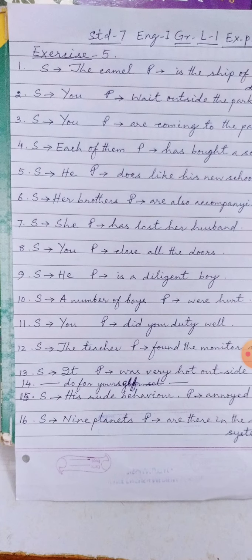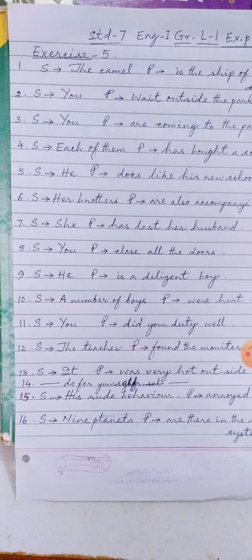Okay. And now look at number 2. Wait outside the park. Here in this sentence the subject is not mentioned, but you can easily understand the subject indicates you. So the subject is you here. And the predicate will be wait outside the park.